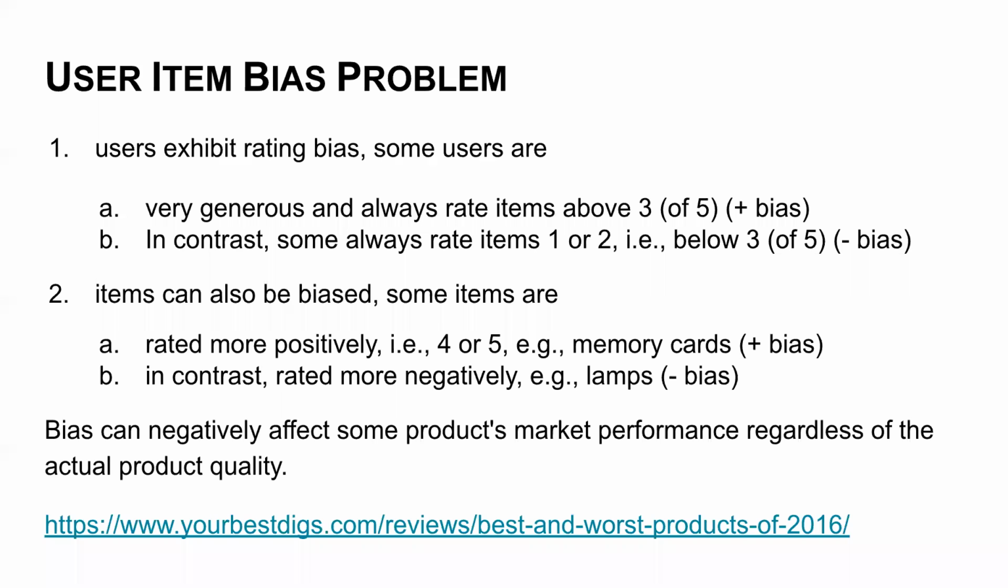Similarly, some items are generally rated very positively. For example, a memory card has positive bias, compared to some items which are always rated negatively, for example, lamps. And this bias can affect product market performance regardless of the actual product quality.